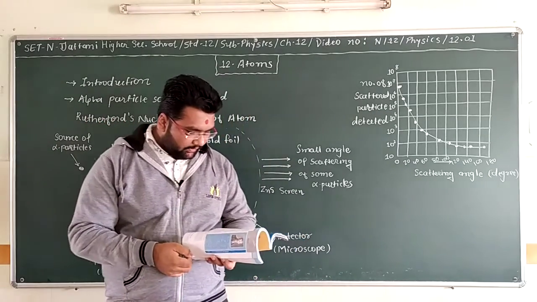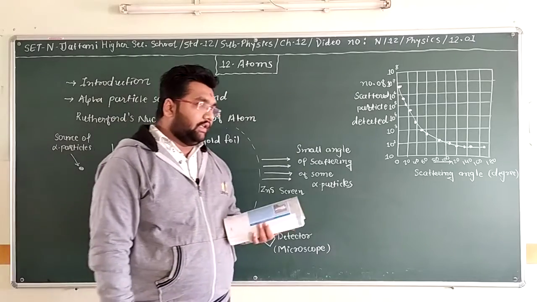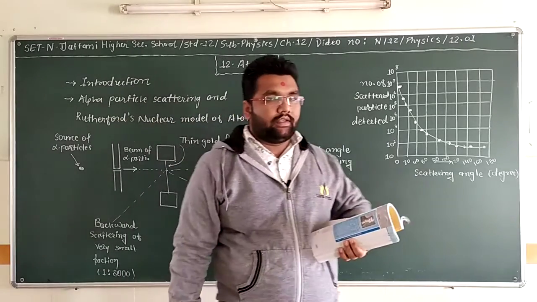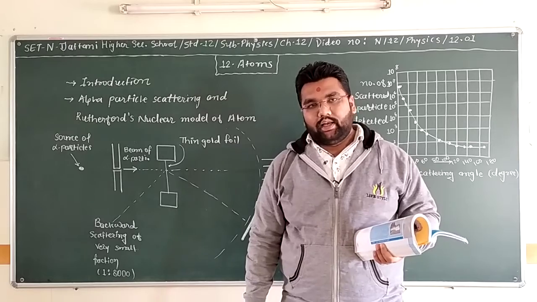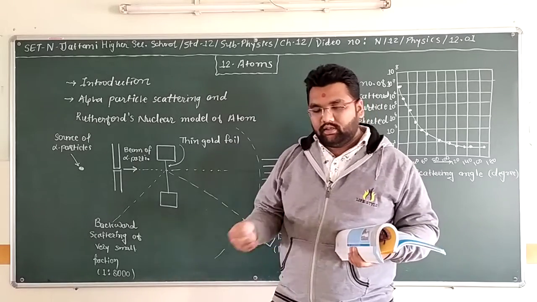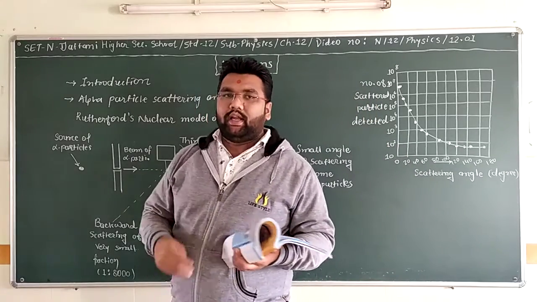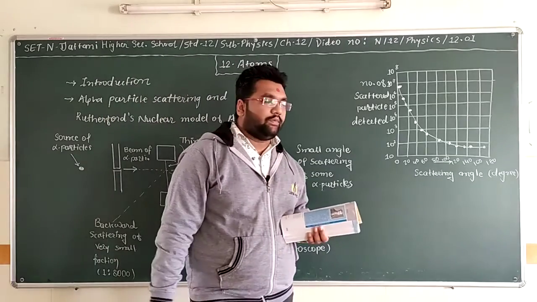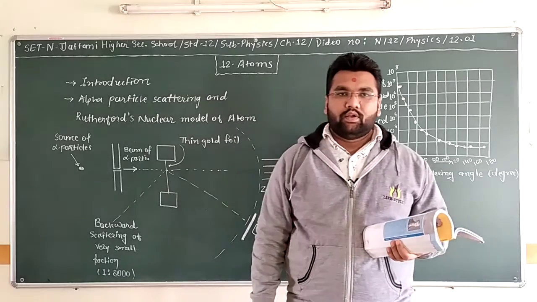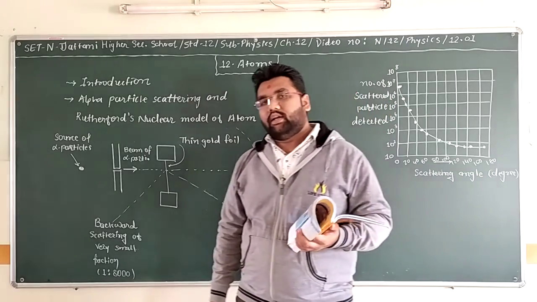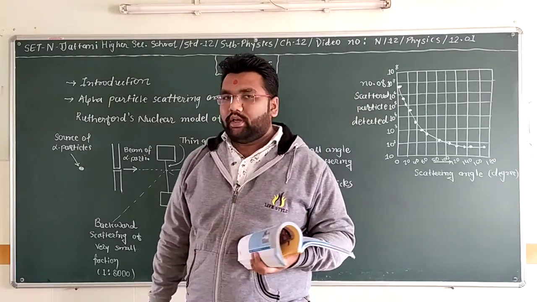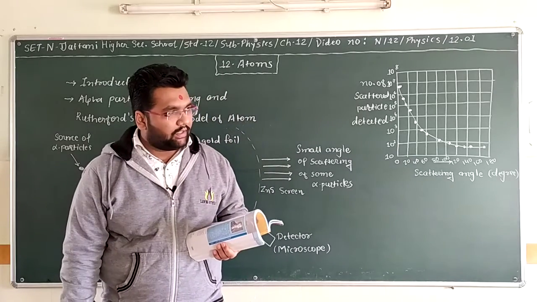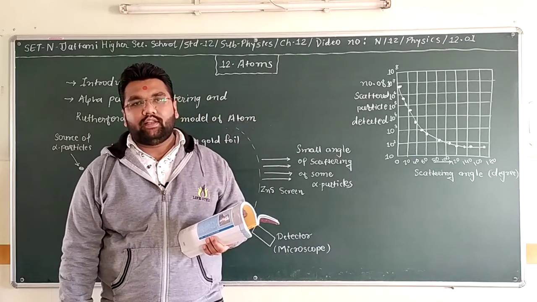So we know that first of all Thomson found the electron, and then the proton, and thereafter the neutron. The electron was found by Thomson, the proton by Goldstein, and the neutron by Chadwick in 1932.